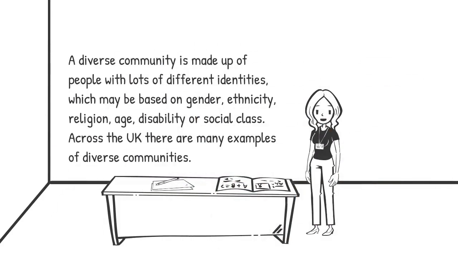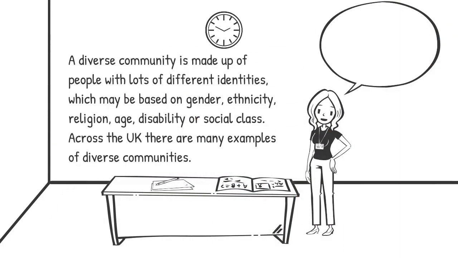A diverse community is made up of people with lots of different identities, which may be based on gender, ethnicity, religion, age, disability or social class. Across the UK there are many examples of diverse communities. Many cities, like Manchester, have a mix of people from different ethnic and religious groups. Most places have a mix of different ages, but some areas have more younger or older people. For example, Fallowfield in Manchester has a median age of 22. However, in Wilmslow, the median age is 47.